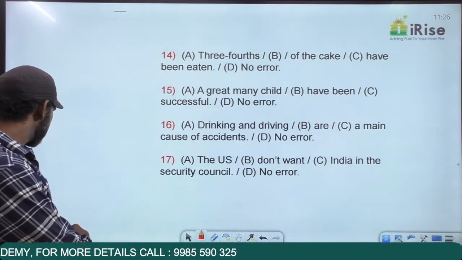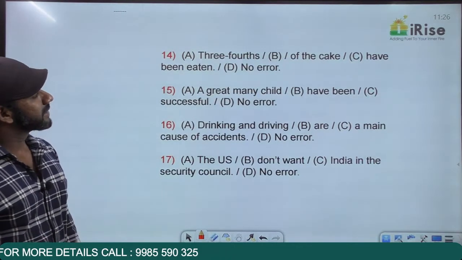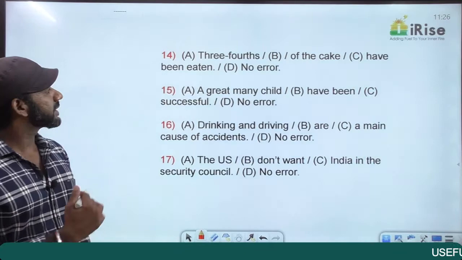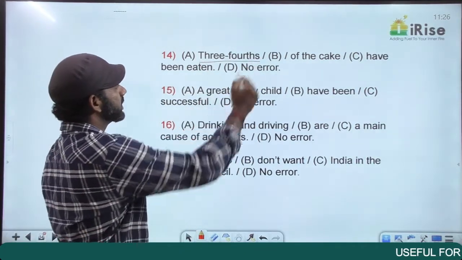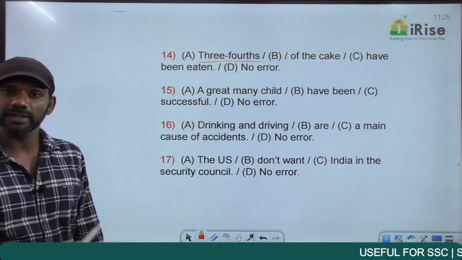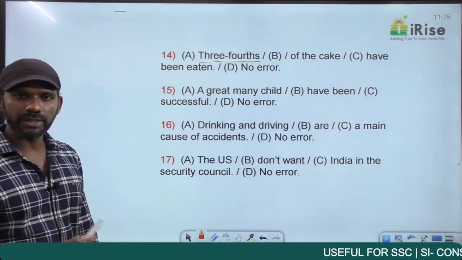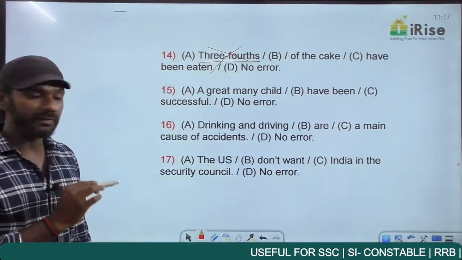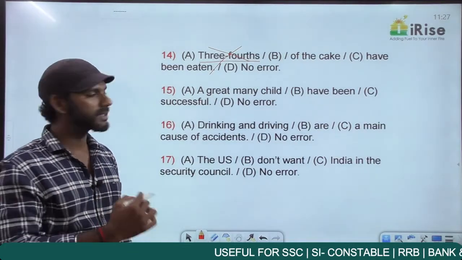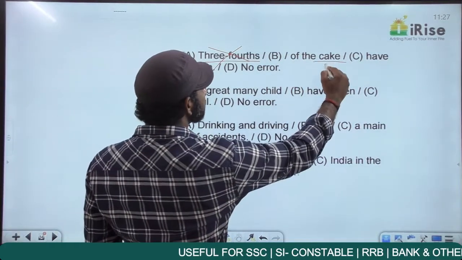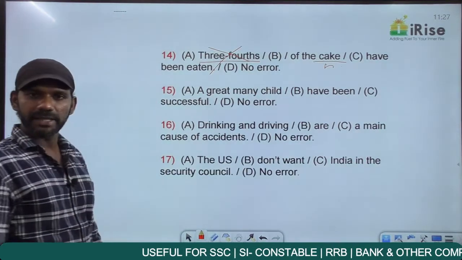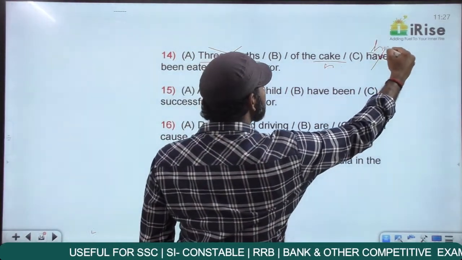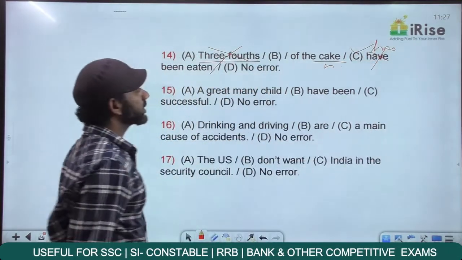Come to the next question. 3/4 of the cake have been eaten. 3/4 is a determiner telling us about the quantity of the noun cake here. And determiners don't deserve importance. You forget about 3/4. Now we'll focus only on the noun in the statement. The noun here is cake, singular. The verb must also be singular. 3/4 of the cake has been eaten. That is in part C.